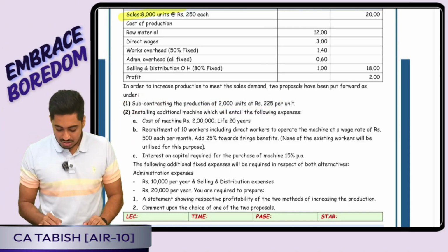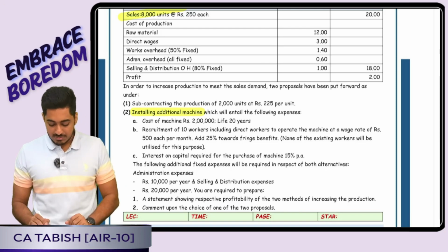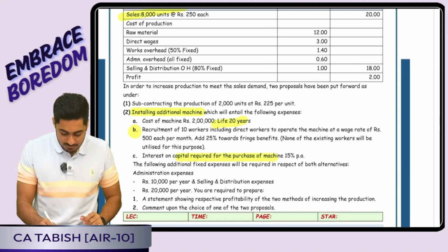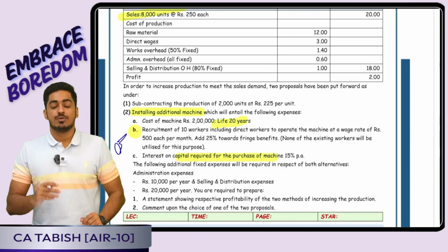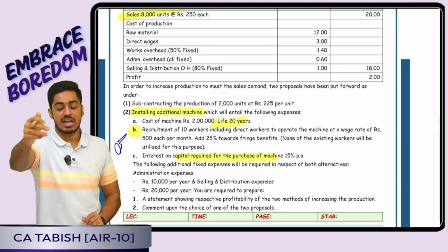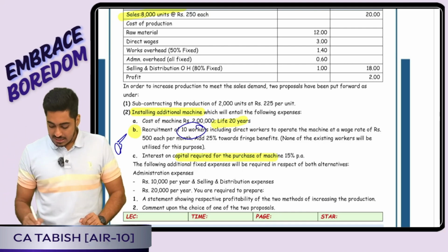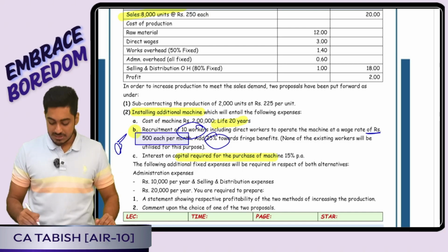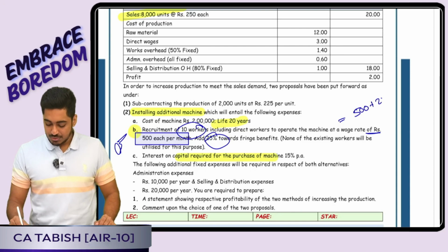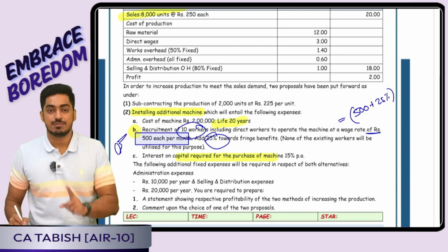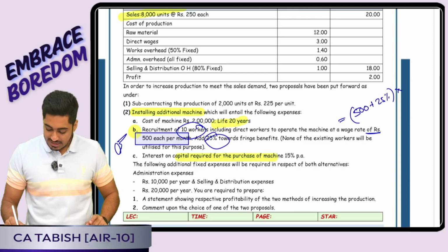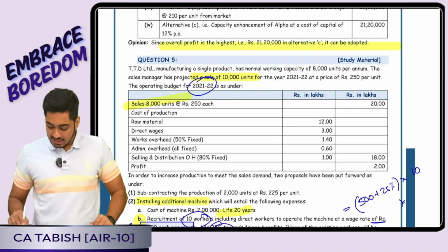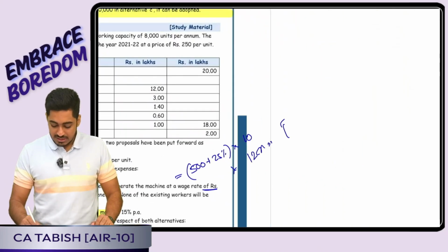Second one is I will install the additional machinery. When I install the additional machinery, depreciation cost will come, and interest on capital will come. Here one special point given is regarding labor. They are telling for these 2,000 extra units we get 10 extra workers. For every worker I am paying 500 each for 1 month, add 25% fringe benefit. So 500 plus 25% fringe benefit will be the total salary for one employee. Like that I have 10 employees, into 10, so I get it for 1 month. This I want for a year, as all the data is for a year, so into 12 months I will get it for the entire year.